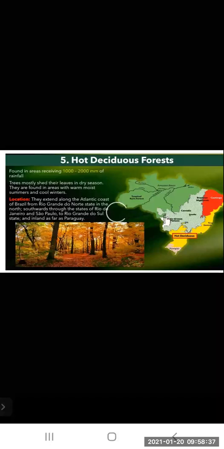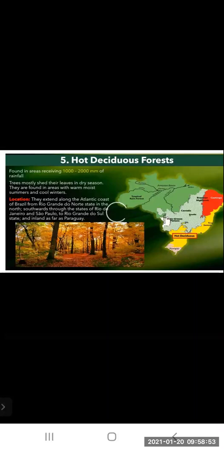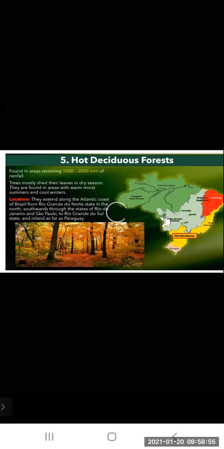And location: they extend along the Atlantic coast of Brazil, from Rio Grande do Norte state in the northern part, and southwards to the states of Rio de Janeiro and Sao Paulo, to the Rio Grande do Sul state, and inland as far as Paraguay.